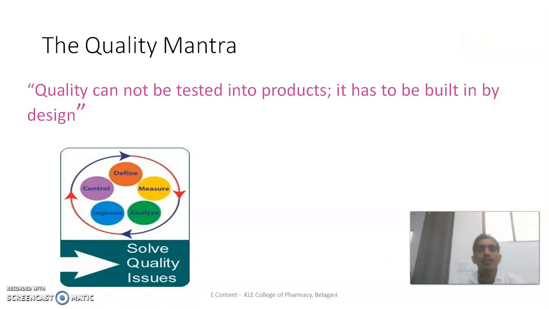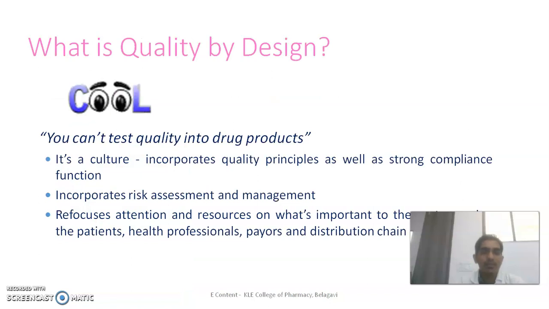Next we have the quality mantra. What is quality? Quality cannot be tested into the product, but it has to be built by design into the product. This is called the quality mantra. You can't test quality into the drug product because it is a culture which incorporates quality principles as well as a strong compliance function. It incorporates risk assessment and management.